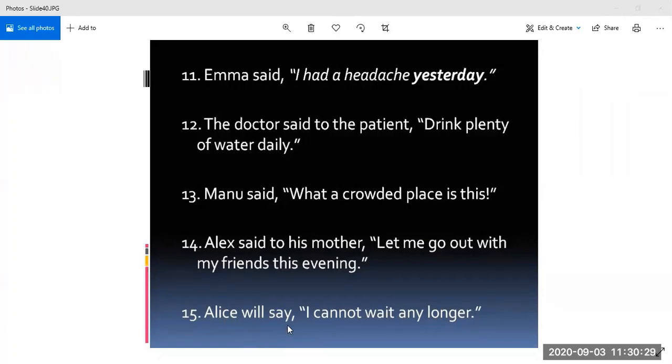Now, the last one, Alice will say, I cannot wait any longer. Yes, Khushi? Alice will say that he cannot wait any longer. Yes, because will say is the reporting verb. So when the reporting verb is in present or future, then we do not change the reported speech. So the answer will be Alice will say that she cannot wait any longer.